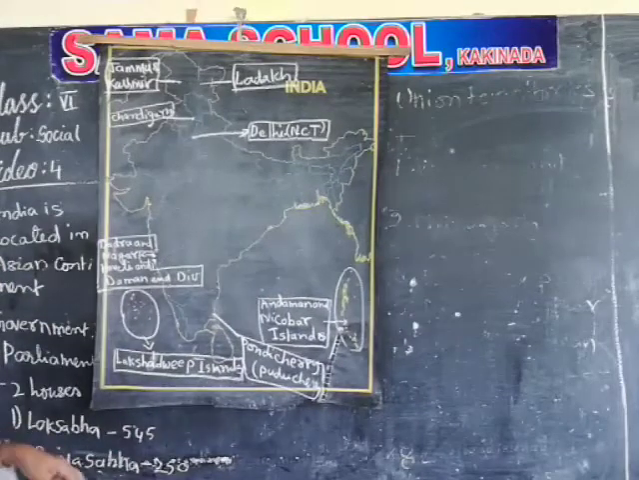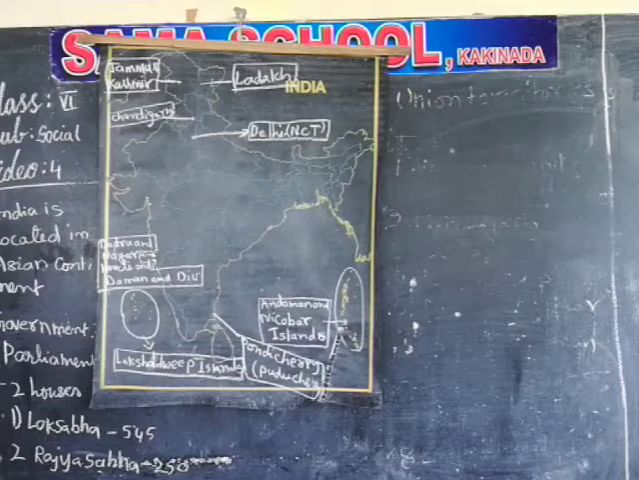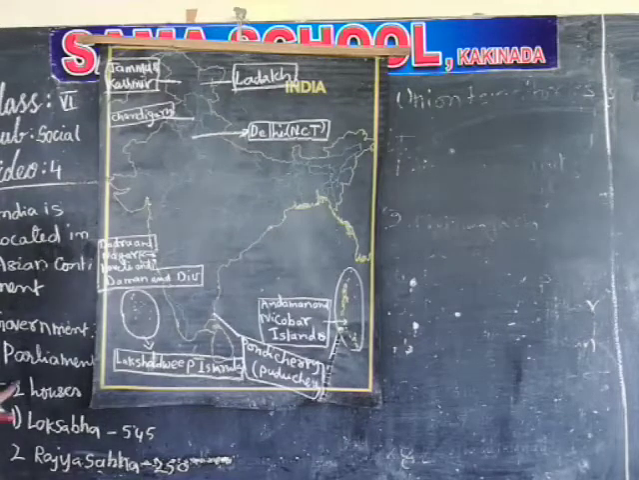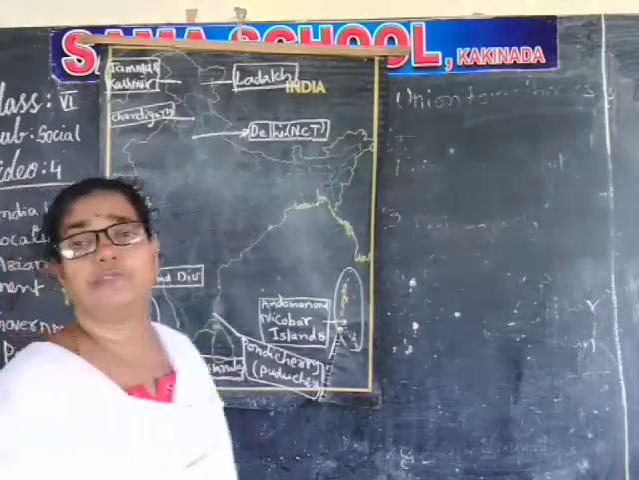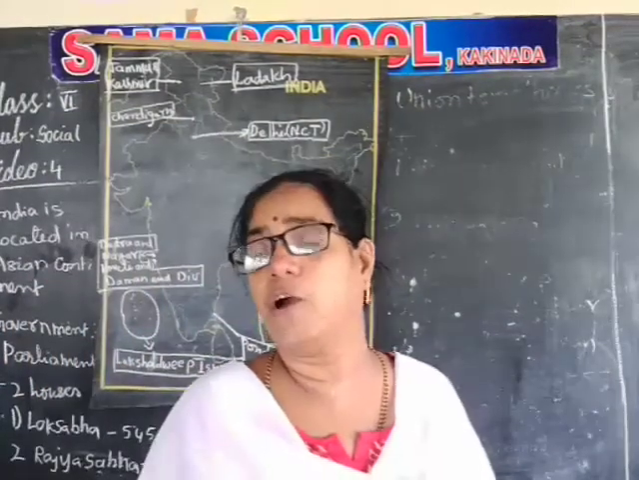So India is located in the Asian continent and the government of India is called Parliament. Parliament is having 2 houses, Lok Sabha and Rajya Sabha. What will they do? They will make the rules for the whole country. So throughout the country, the rules made by the government should be followed.